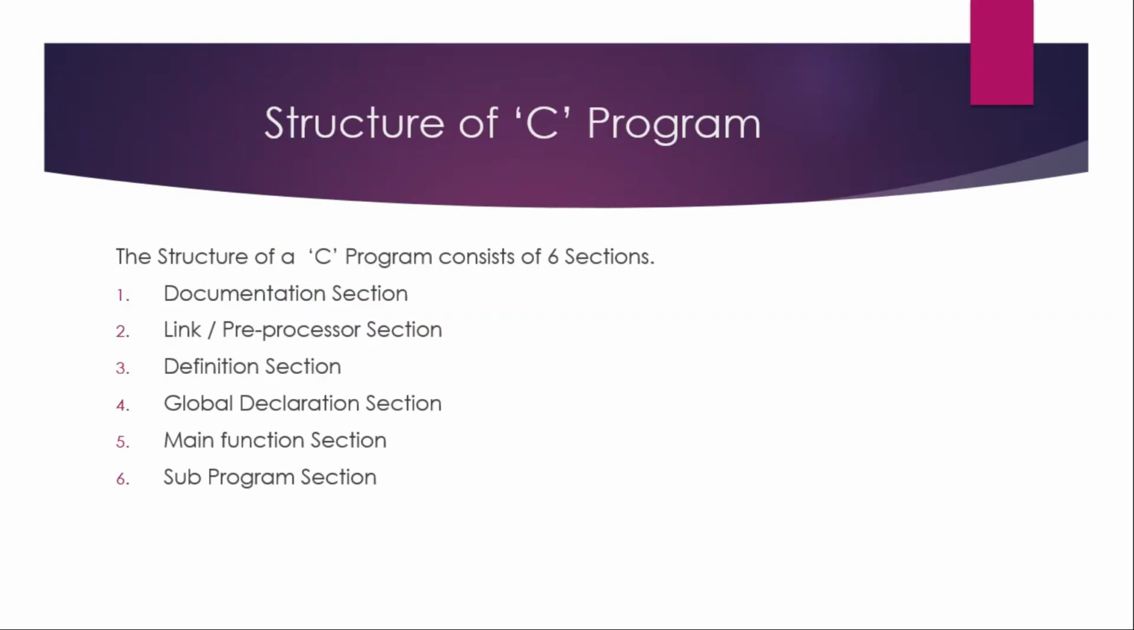Today we are going to discuss a topic in C programming, that is structure of C program. The structure of C program contains 6 sections. Number 1, document section. Number 2, link section. Link section is also called a preprocessor section. Number 3, definition section. Number 4, global declaration section. Number 5, main function section. And number 6 is subprogram section.